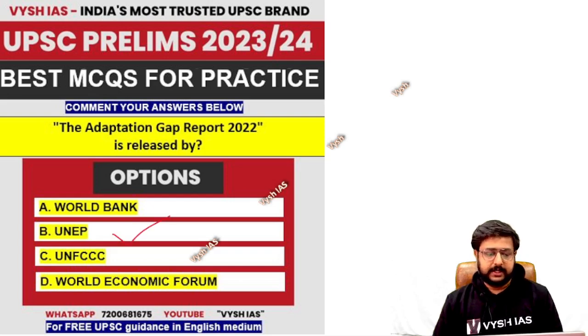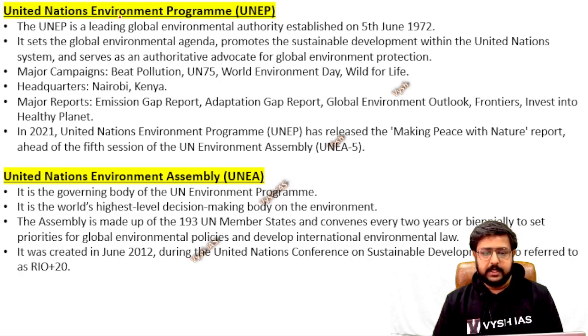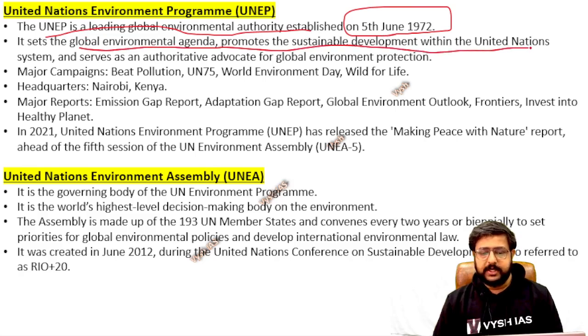So we will look at a little bit of theory on UNEP. UNEP is a leading global environmental authority established on 5th June 1972. This date is important. Try to find out why it is important. It sets the global environmental agenda, promotes sustainable development within the United Nations, and serves as an authoritative advocate for global environment protection.